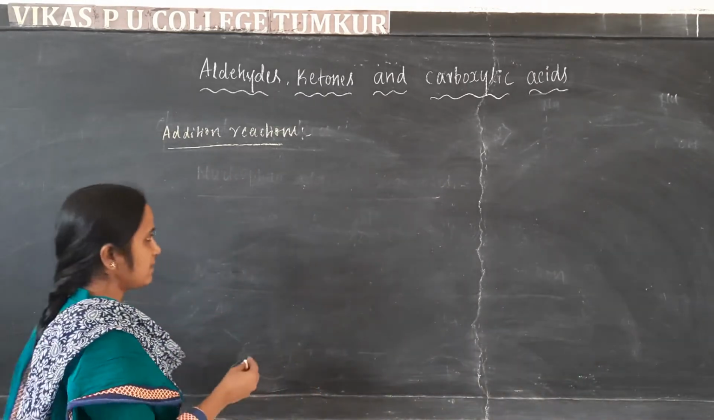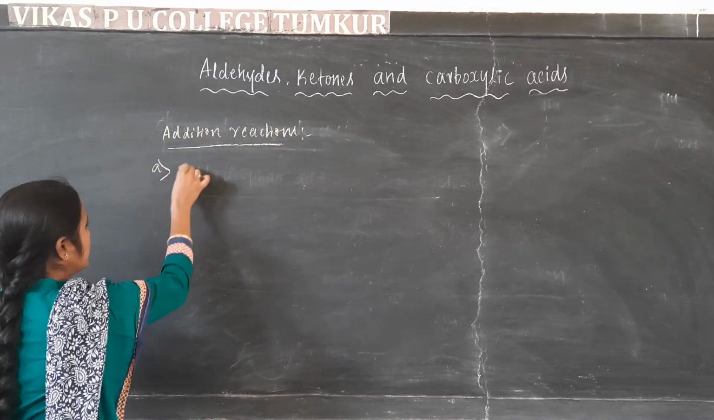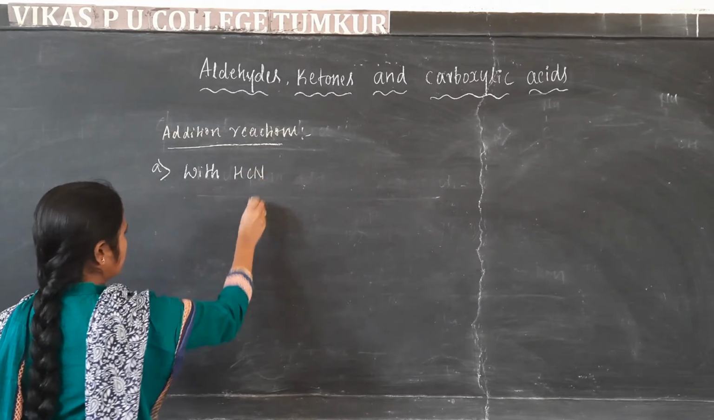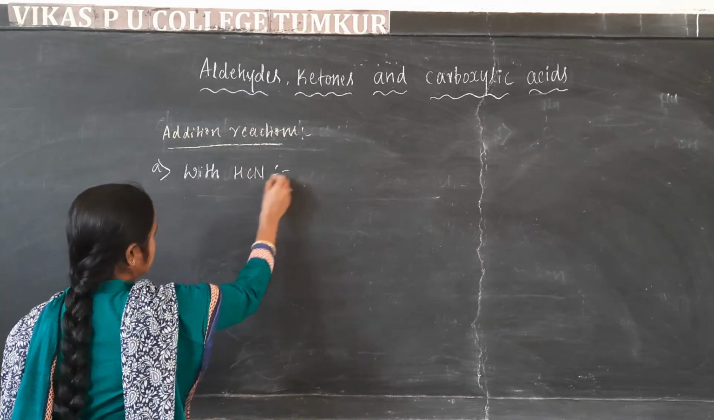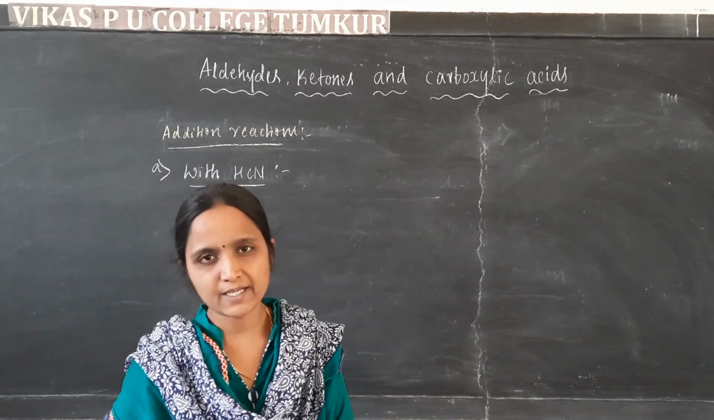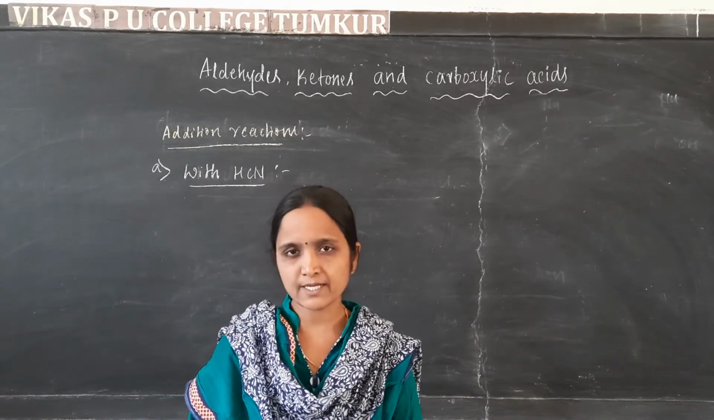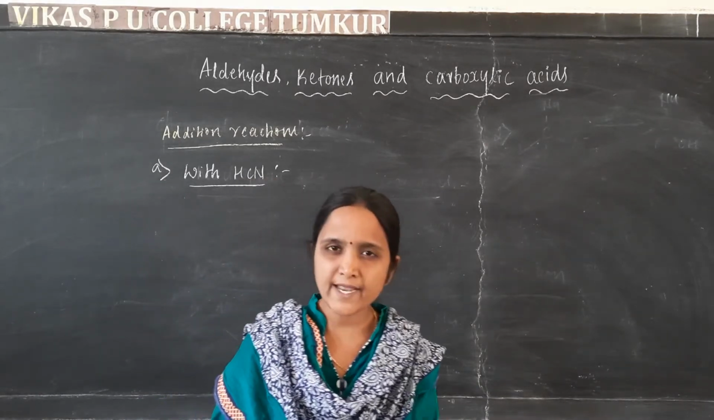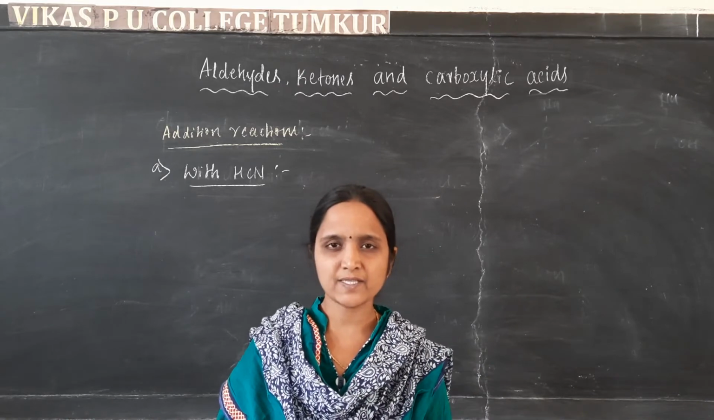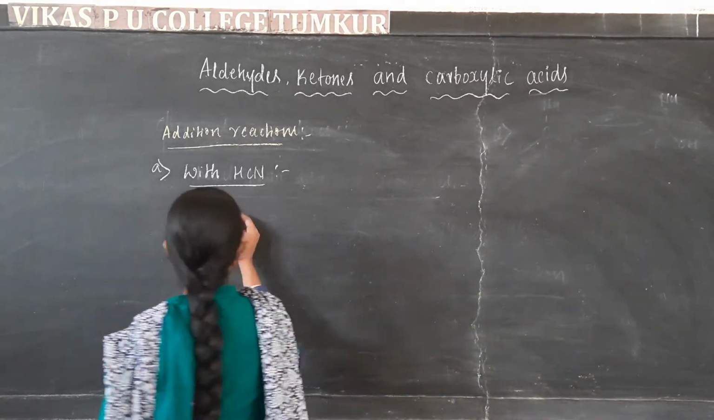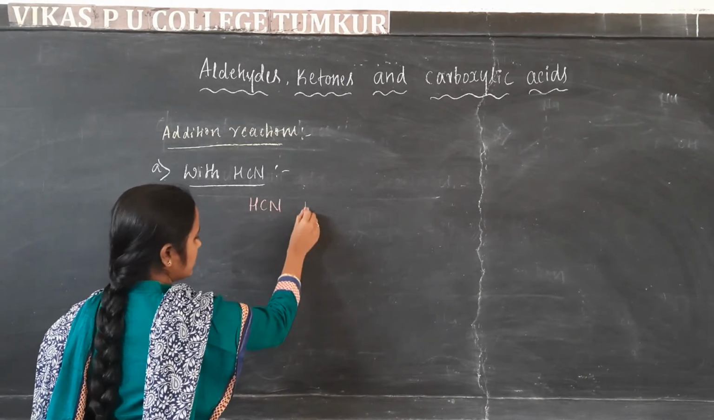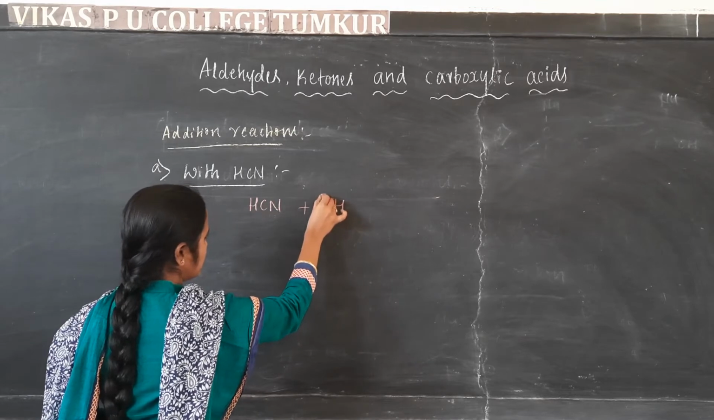The first one we are going to discuss is the addition with hydrogen cyanide. The addition of hydrogen cyanide to the carbonyl compounds, either aldehydes or ketones, is catalyzed by a base. Therefore, we take the reaction of HCN, hydrogen cyanide, with a base.